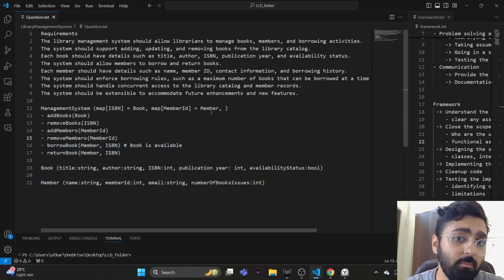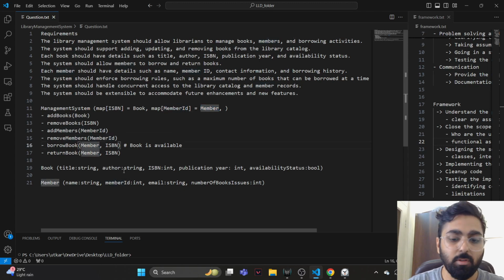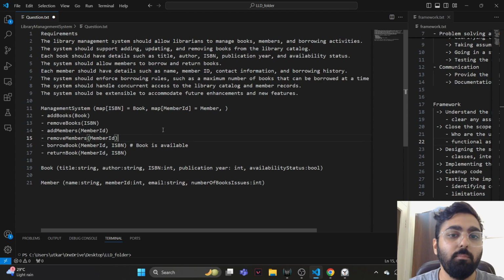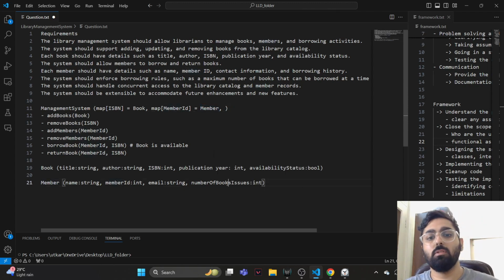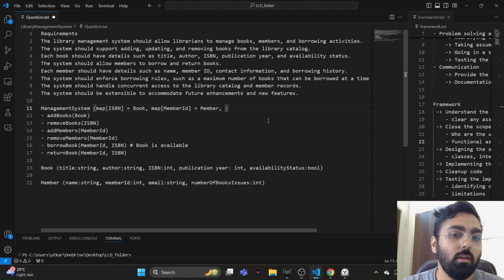So whenever we basically hit borrow books, we're going to find a member instance using the member ID, because borrow books would probably take a member ID, and in that member we can check whether the number of books issued is maximum, in which case the member would have to return a book in order to issue another one. So what do we not have track of? At this point I don't think we have a track of what books a particular member has taken, and effectively we would have to remove and add those books. So how do we do this?